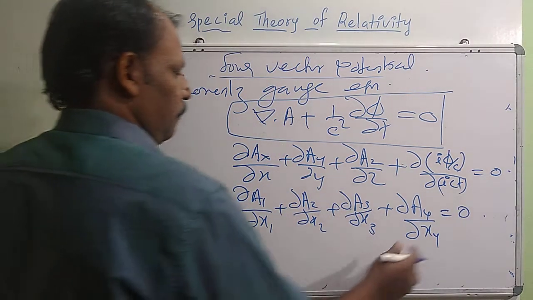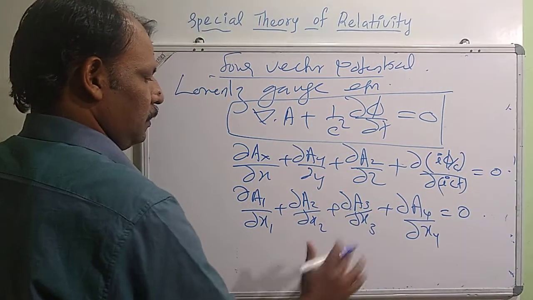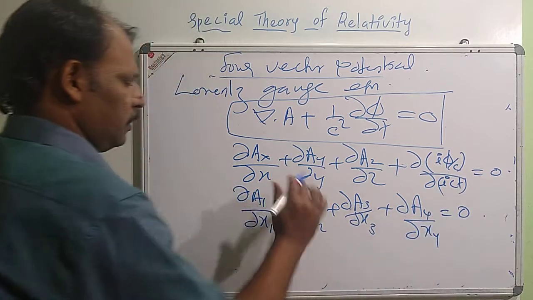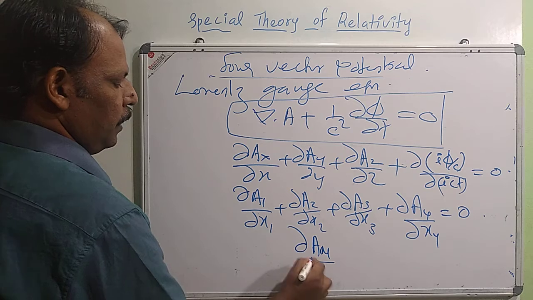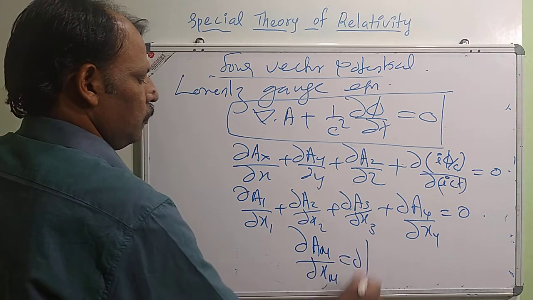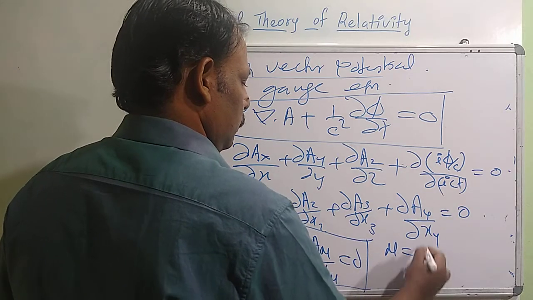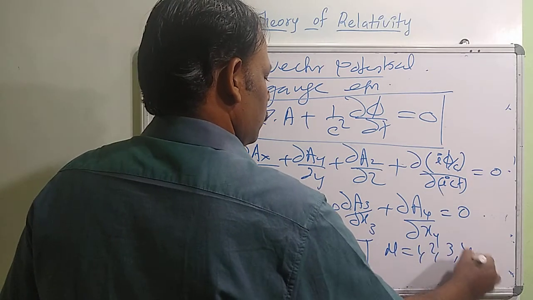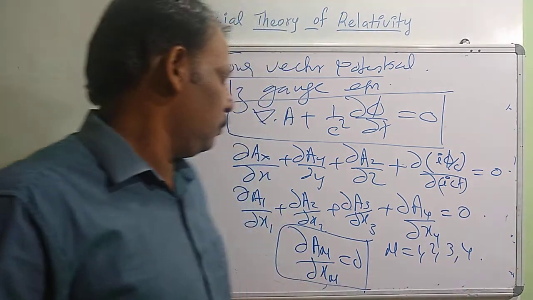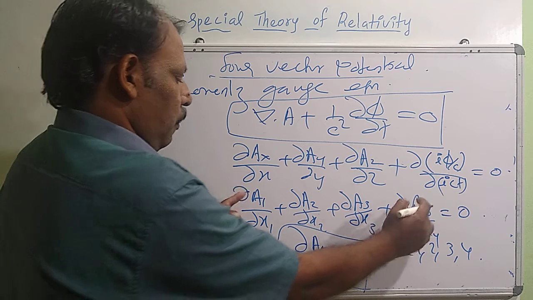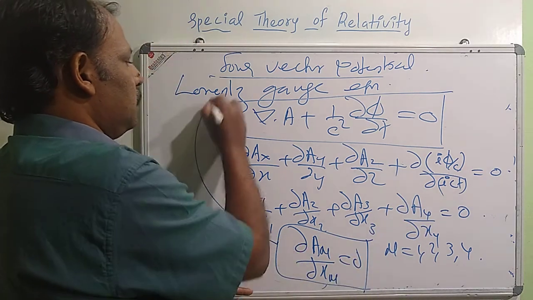Combined, this is a summation equation. This we can write as ∂Aμ/∂xμ equal to 0 using the Einstein summation convention, where μ is 1, 2, 3, 4. Summation is performed over the index μ, where μ runs over 1, 2, 3, 4. So in compact form, this equation we can write as ∂Aμ/∂xμ. So this is the Lorentz gauge equation.